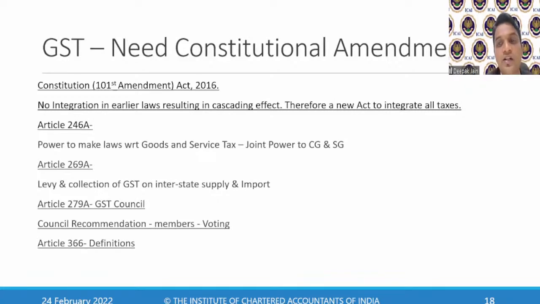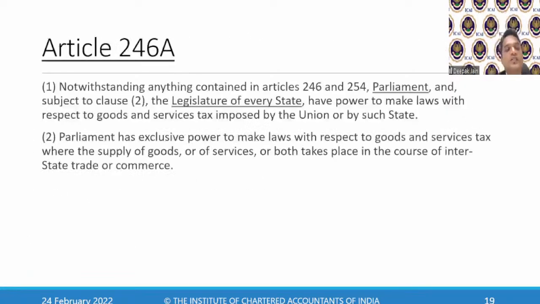Now, what is Article 246A? It says, notwithstanding anything contained in Articles 246 and 254. In legal terms, notwithstanding is called a non-obstante clause, which means whatever is there in 246 and 254, I will ignore for the purpose of this article.